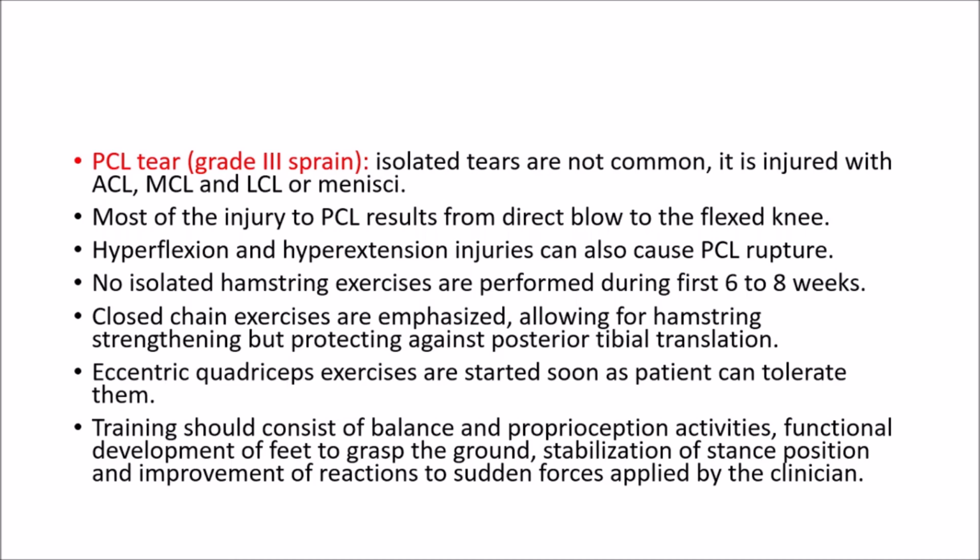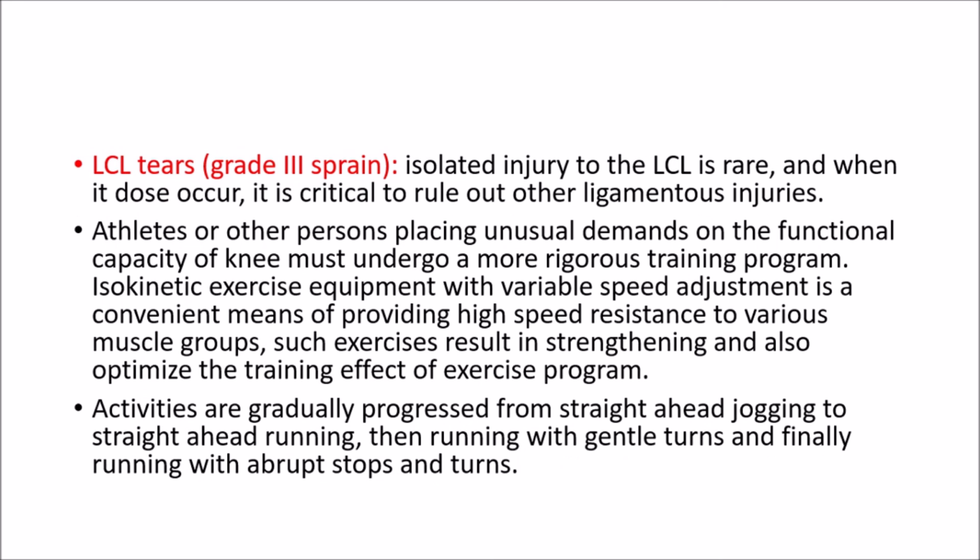Then perform eccentric quadriceps exercises, which are started as soon as the patient can tolerate them. Training should consist of balance and proprioception activities, functional development of the feet to grasp the ground, stabilization of the stance phase, and improvement of reactions to sudden forces applied by the examiner.